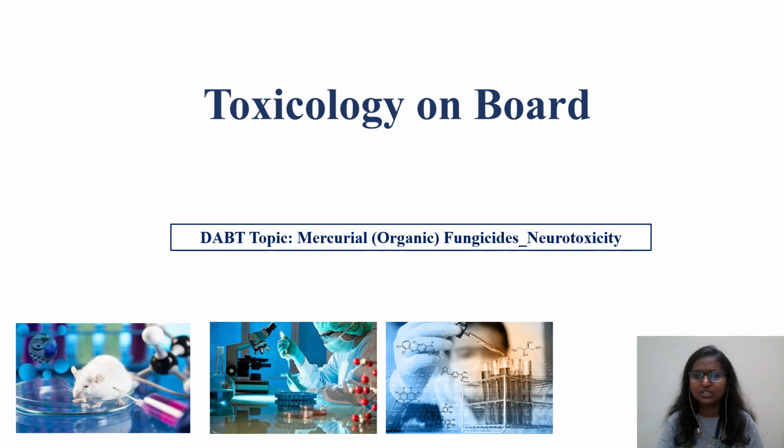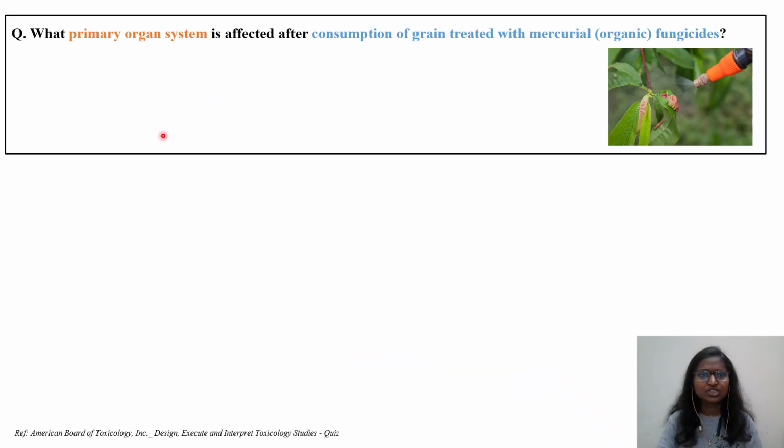Okay, let's dive into the question. What primary organ system is affected after consumption of grain treated with mercurial organic fungicides? In the pesticides chapter, pesticides may have various applications: weedicides, fungicides. Agrochemicals are a very important industry where toxicologists can have a lot of jobs also. The fungicide which is applied onto the grains, onto the plant, contains these mercurial organic fungicides. You have to identify which primary organ is affected.